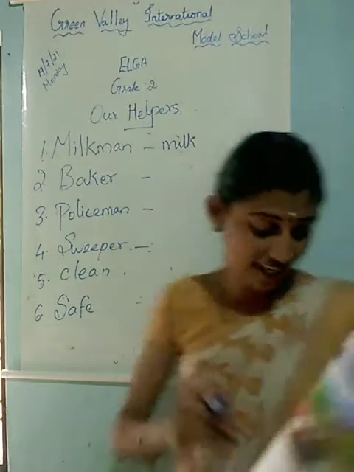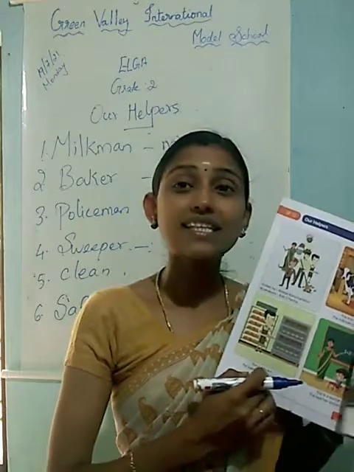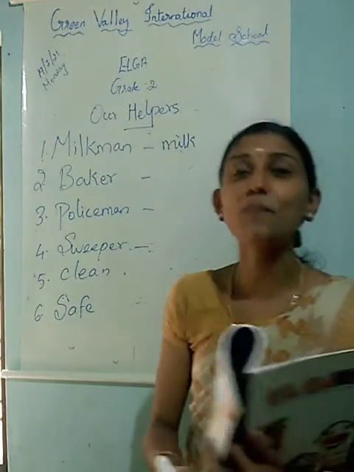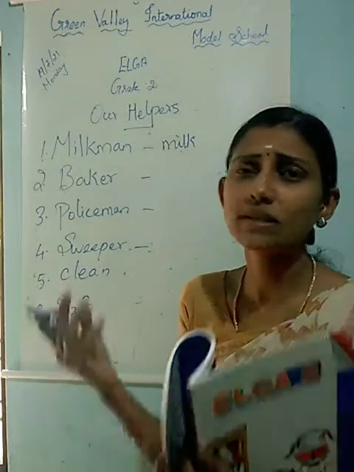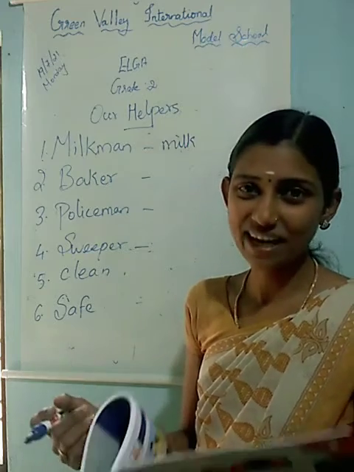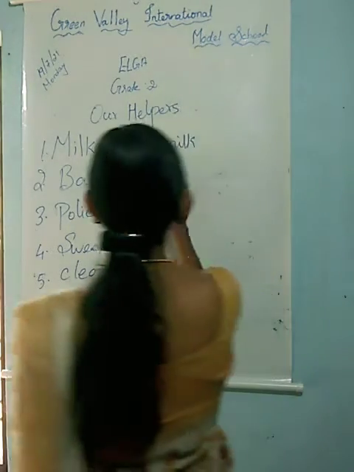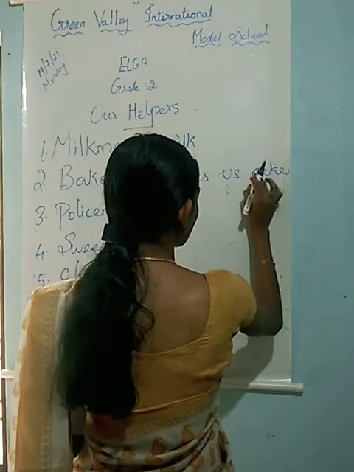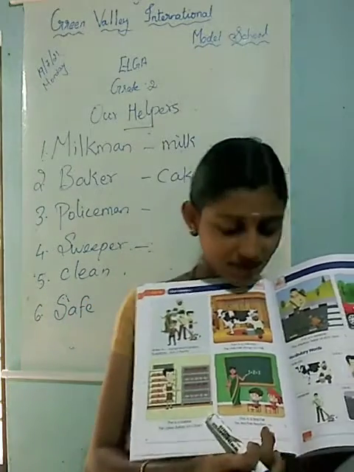So, the second sentence they have given is, this is a baker and the baker bakes us cakes. What will the baker do? How will the baker help us? Yeah, the baker bakes us cakes. Very good. So, baker bakes us cake.